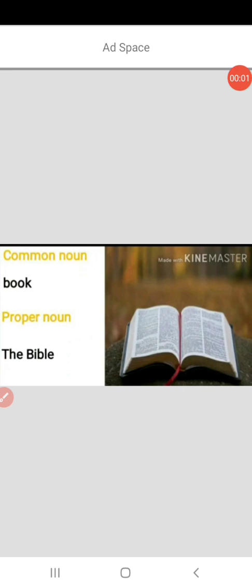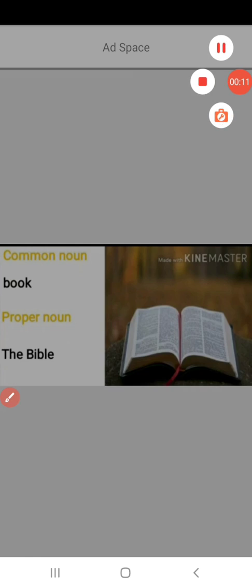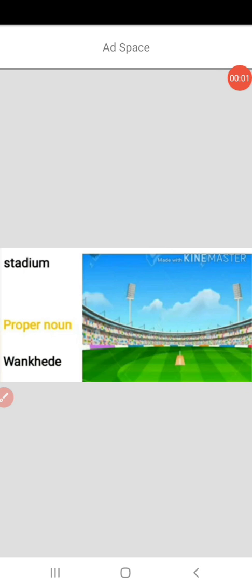It is a picture of a book, and the name of the book is the Bible. So book is a common noun and the Bible is a proper noun. Here you can see the picture of a stadium. It is a name of a place, and the specific name of the stadium is Wankhede.